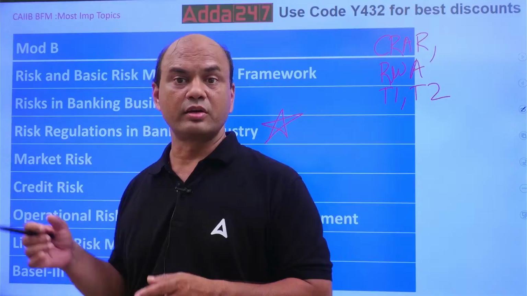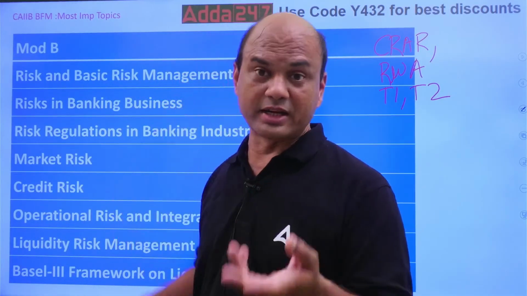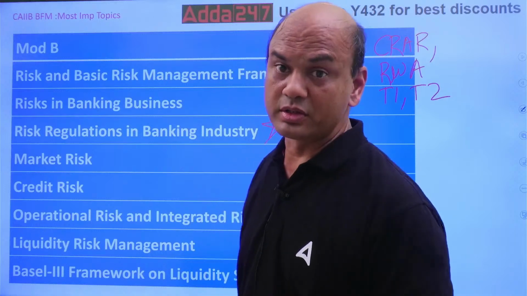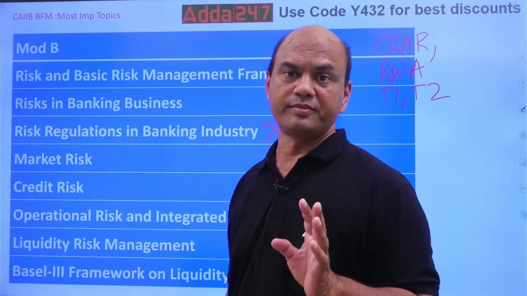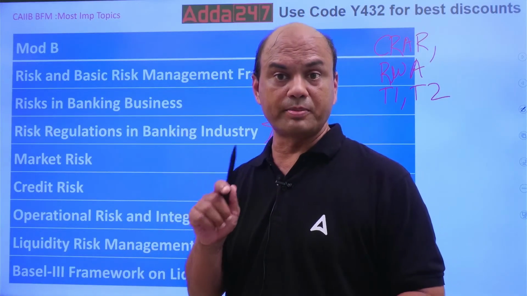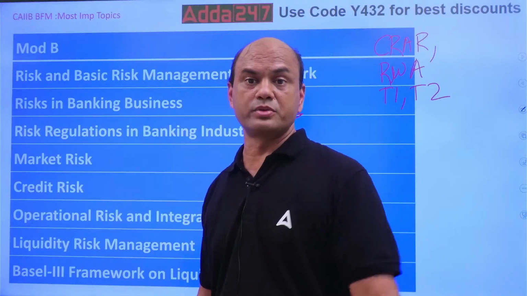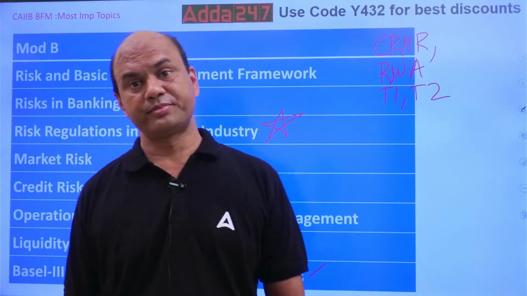For operations: basic indicator approach, standardised, and AMA, advanced. All the 3 will be asked. Here some reference will be given. The numerical will definitely be there on your operations risk basic indicator approach. Definitely it will be there.